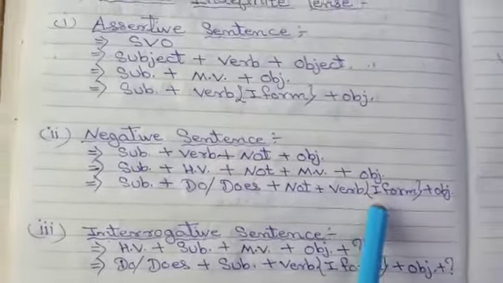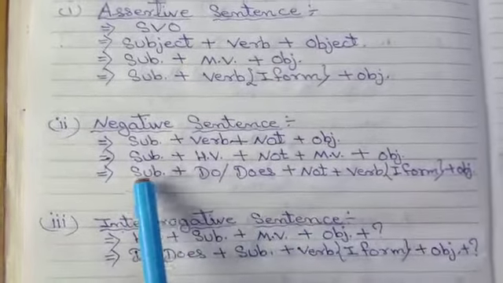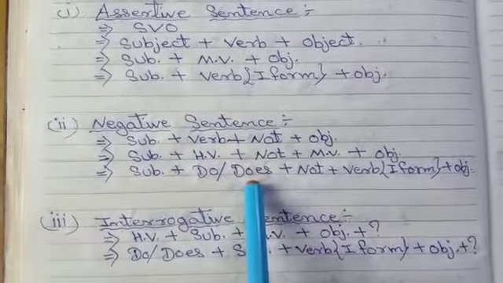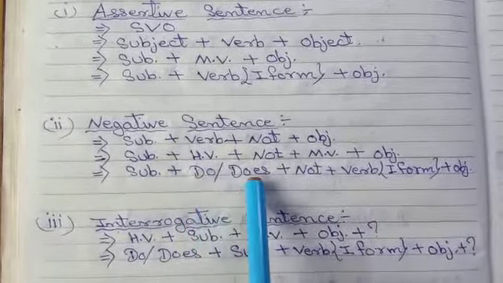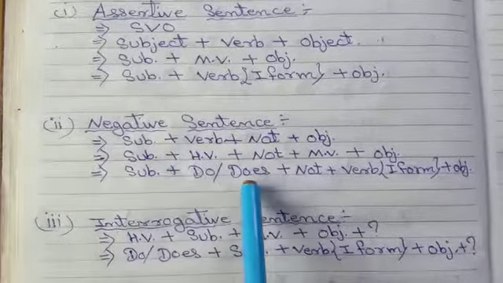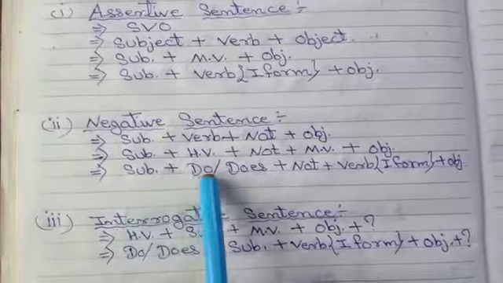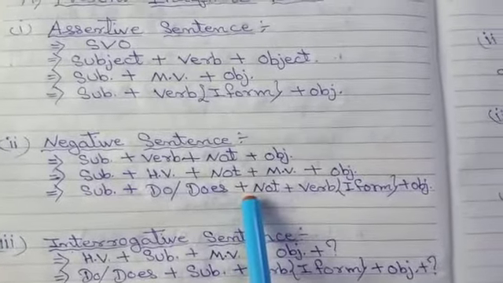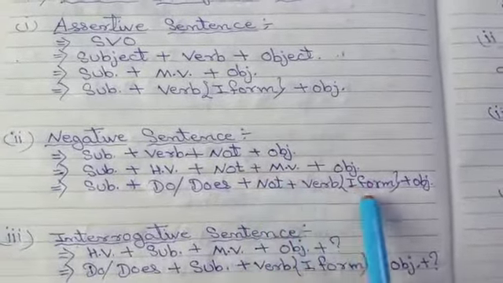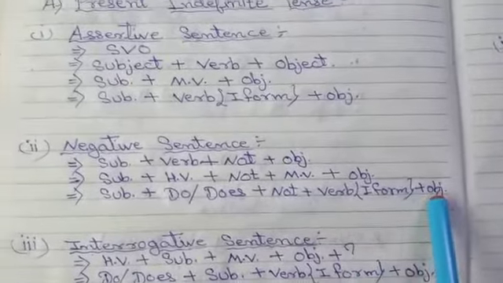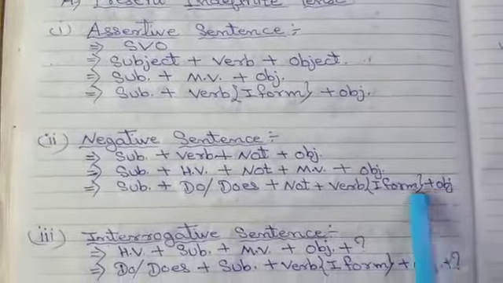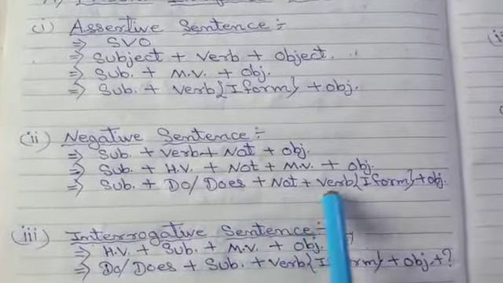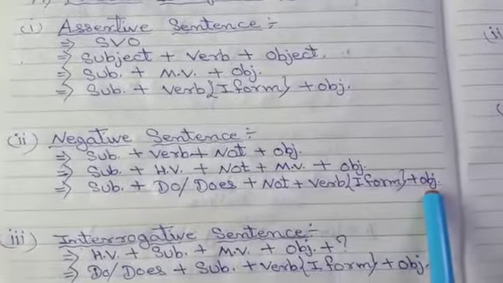If we open it up, what should be given there? Subject plus HV, meaning do or does. If the subject is singular, we will use does. If the subject is plural, at that time we will use do, plus not. Then what is the main verb? The main verb is verb first form plus object. So the main structure of a negative sentence is subject plus do or does plus not plus verb first form plus object.